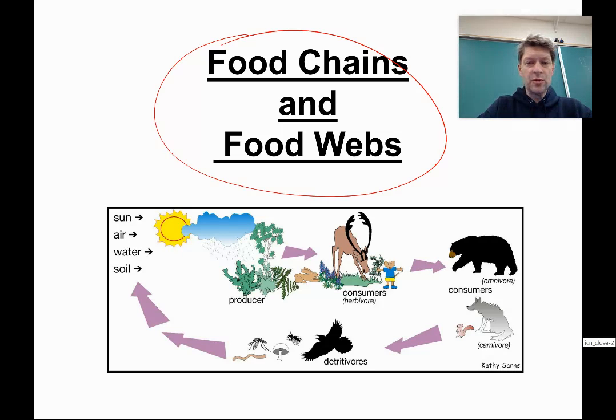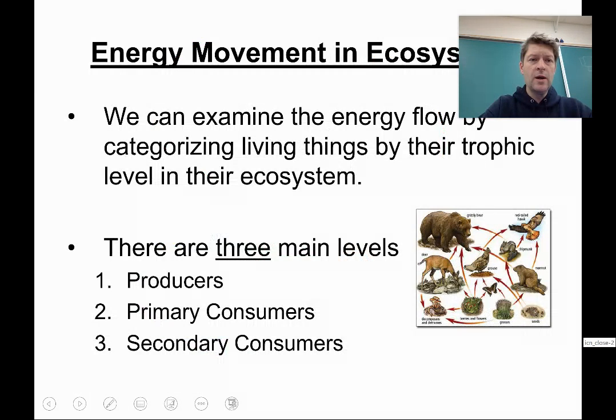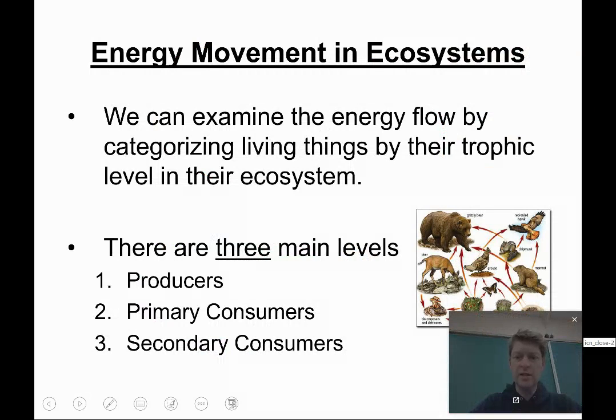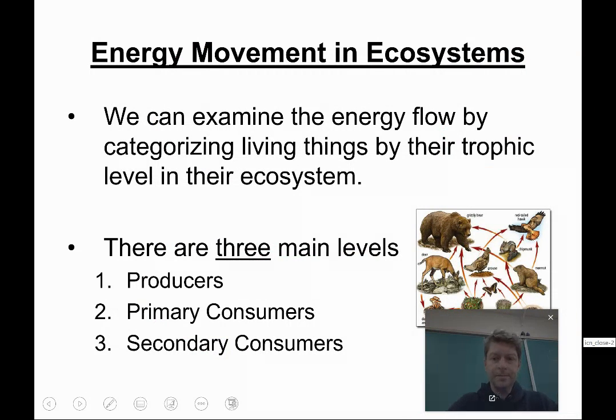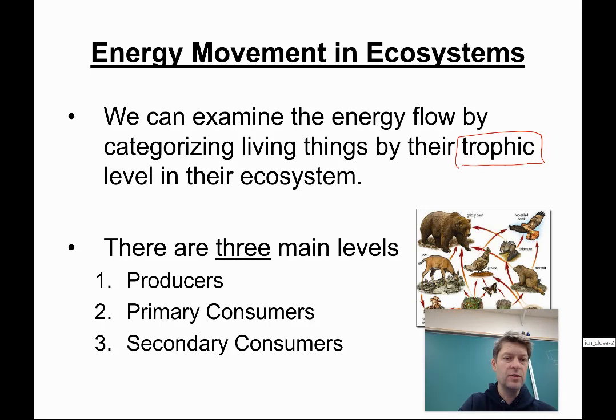But we are going to talk about producers, consumers, carnivores, herbivores, that stuff. Something I think that most teachers do cover in some grade in elementary school. So let's talk about energy movement and ecosystems. We can examine the energy flow by categorizing living things by their trophic level in their ecosystem. We'll revisit this term later, trophic level. There are three main trophic levels in a food chain: the producers, the primary consumers, and the secondary consumers.